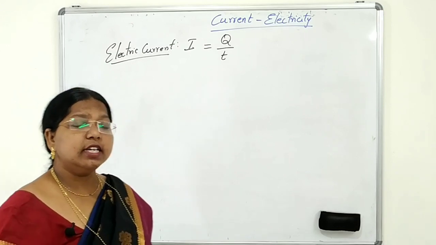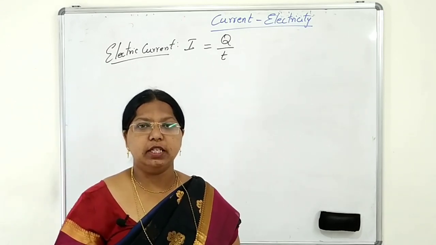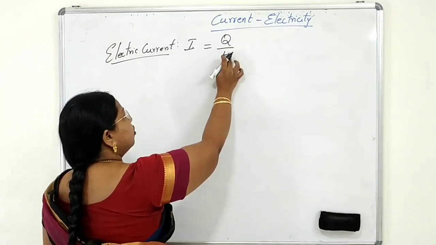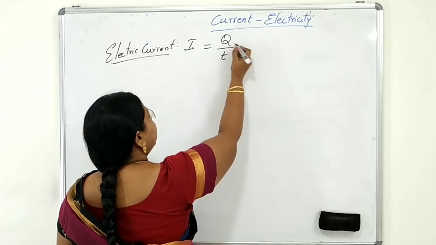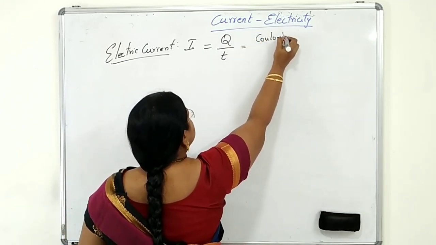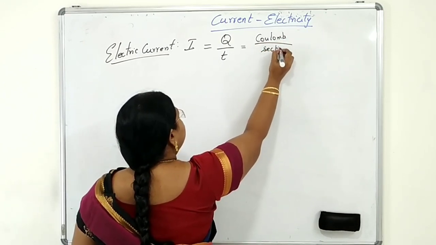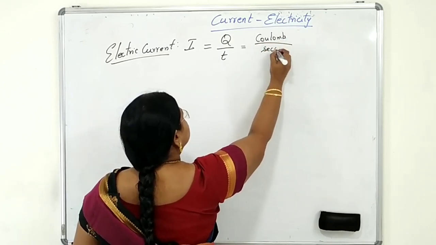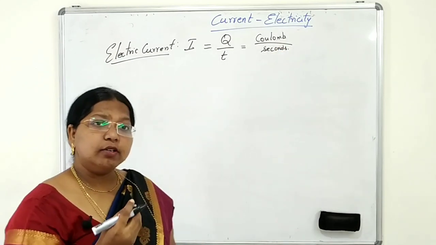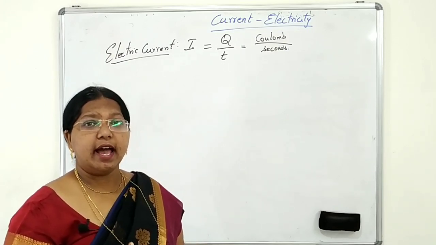Current is measured by an ammeter, connected in series. Now we will see the units of electric current. Charges are measured in coulombs and time is measured in seconds, and coulombs per second is called ampere.